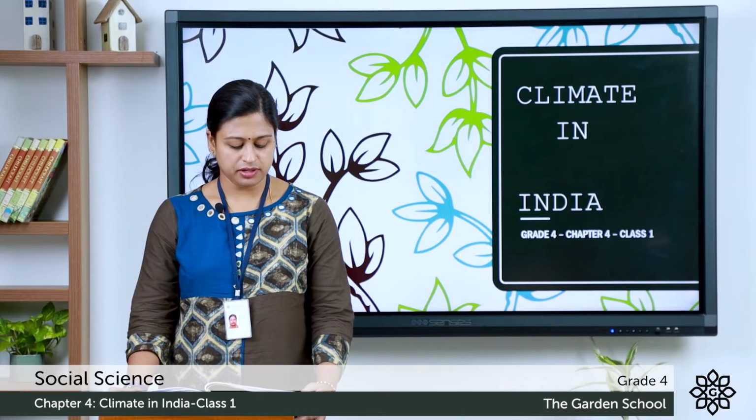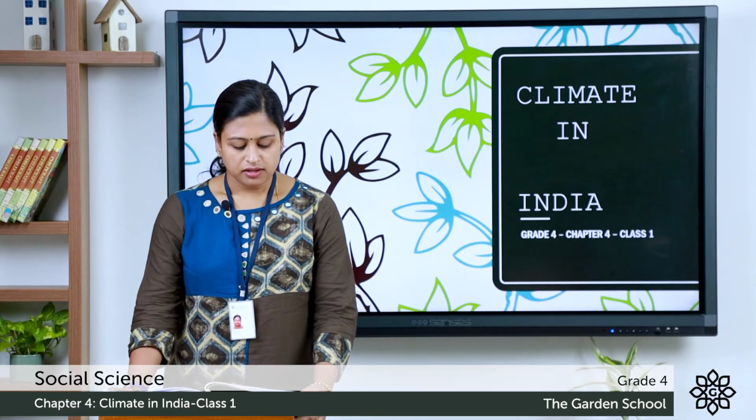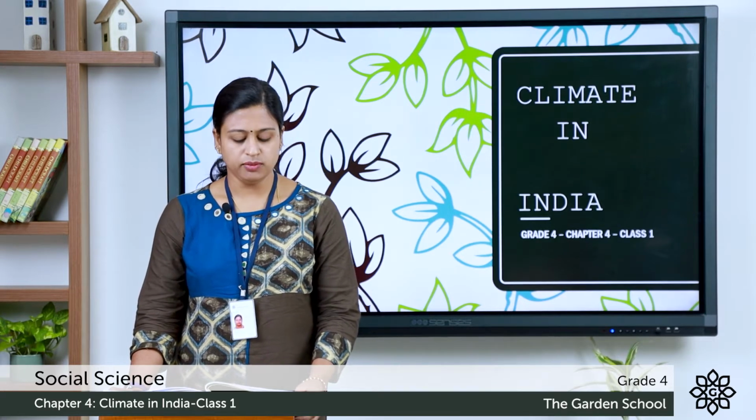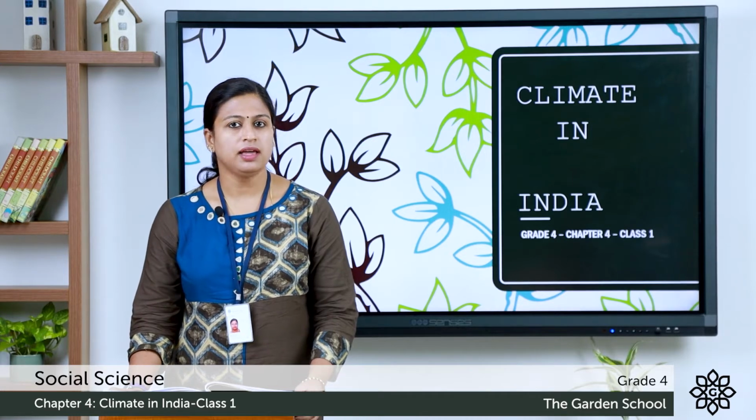Here in page number 32, you can see some pictures. It shows the change in the weather of a particular place. As you can see, in the morning it was a sunny weather. After some time, it became cloudy and it started raining. Now, here there is a question.